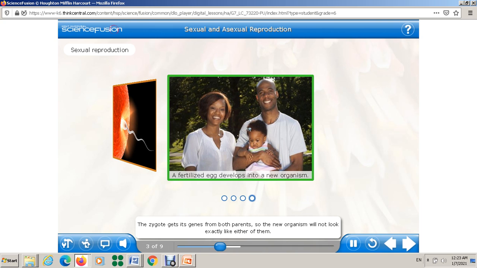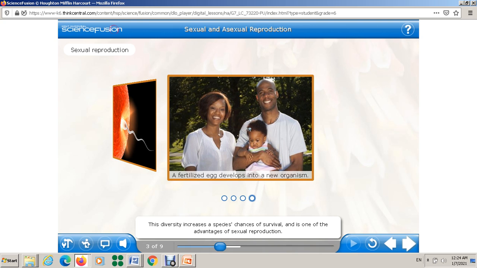The zygote gets its genes from both parents, so the new organism will not look exactly like either of them. And each of the offspring will be a little different from his or her siblings. The result is a population with a variety of traits. This diversity increases a species' chances of survival and is one of the advantages of sexual reproduction.